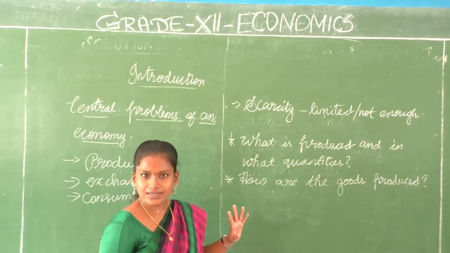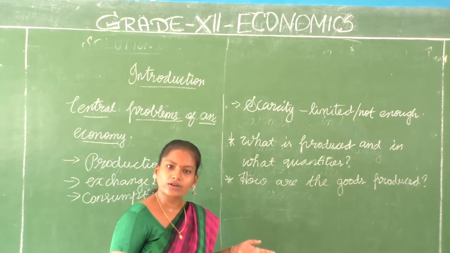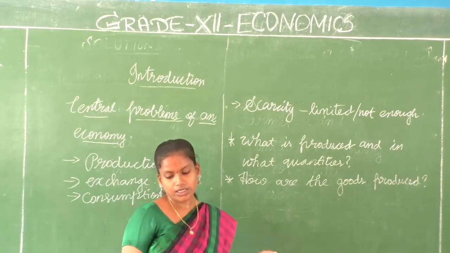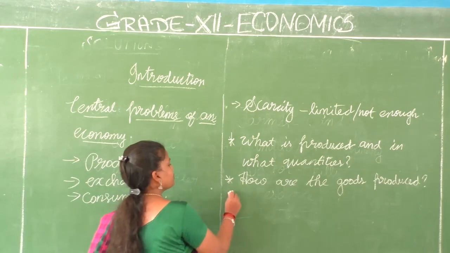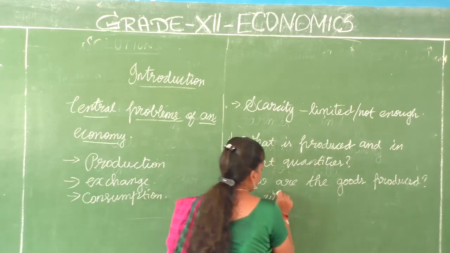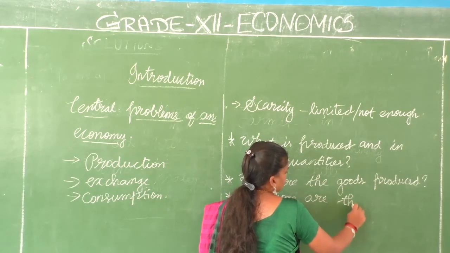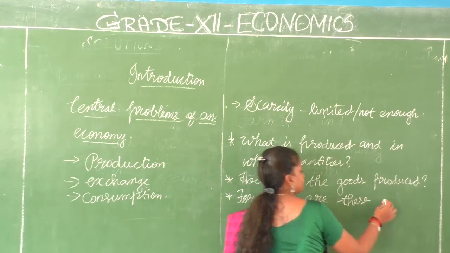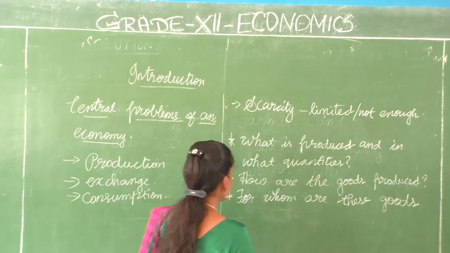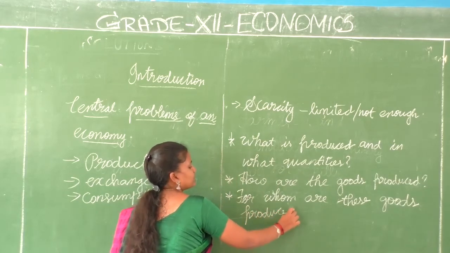When you produce ice cream, you need freezing machines. That is a technology. Clear? And then we are going to discuss for whom are these goods produced. For whom are these goods produced? That is, which kind of society.